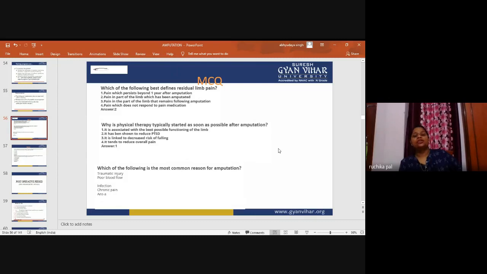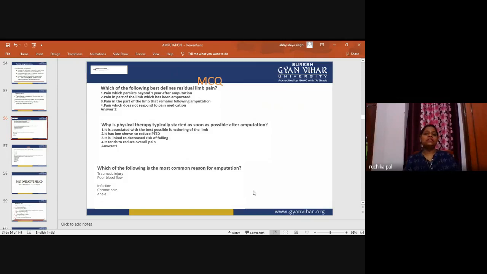It is linked to decreased risk of falling. It tends to reduce overall pain. As such, if we compare, all four factors are involved in physical therapy, but much more importantly, the correct answer is that it is associated with the best possible functioning of the limb. So this should be maintained by the physical therapy.